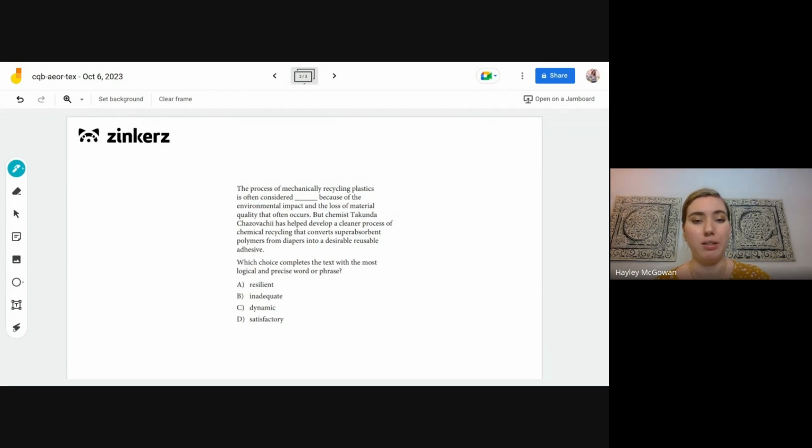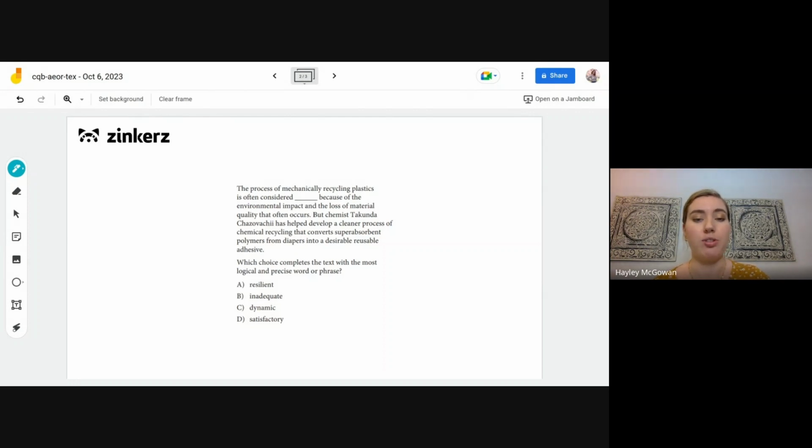desirable reusable adhesive. All right, so in the first half of the passage, we have this idea that the current process of recycling plastics is bad for the environment and it causes a loss of material quality. So I think something that would go in the blank here would just be something that's bad. So it's not a good process. There are better ones. That's what it talks about in the second half of the passage, of there being a cleaner process that people can rely on for recycling plastics. So that's what we're going to be looking for in our options: something that says the first option is bad in the sense that there are better choices or processes that we could be utilizing instead.